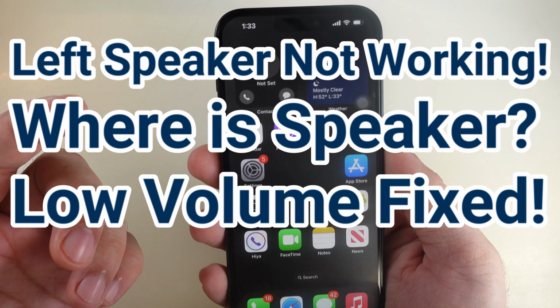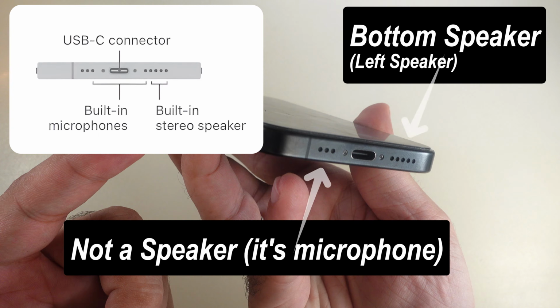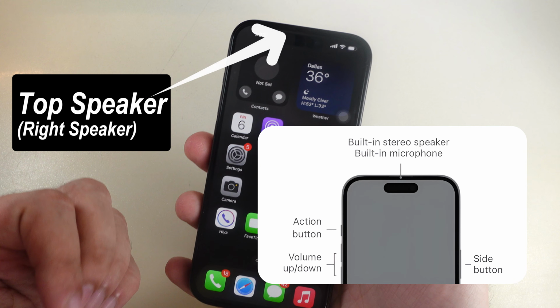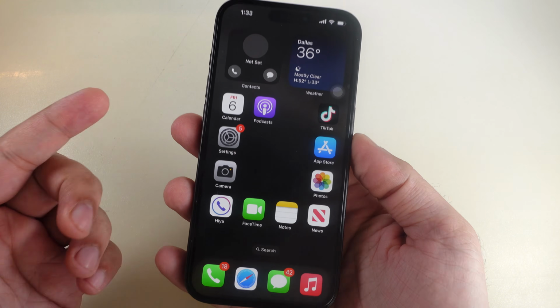In this tutorial, I will show how many speakers are on your iPhone 16 model and where the speakers are located. I will also discuss important settings to fix low volume level, either on the left or right speakers. I am playing a podcast on my iPhone.